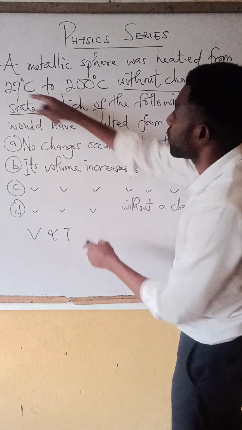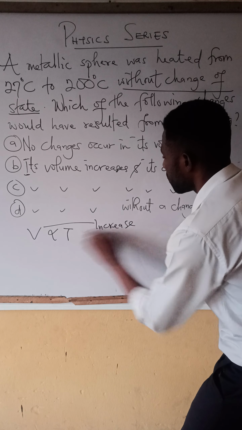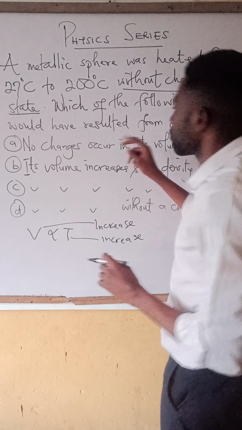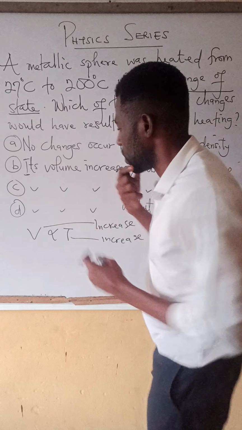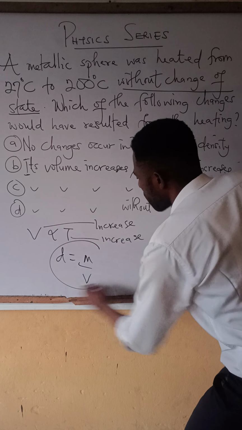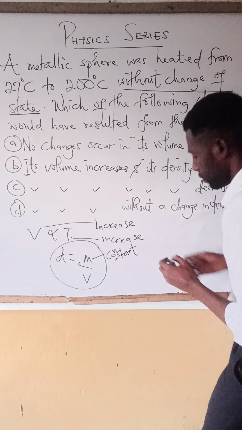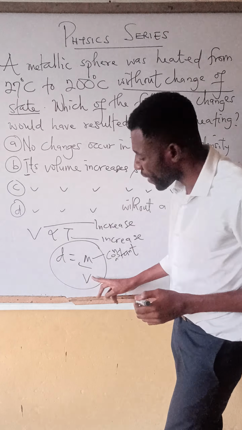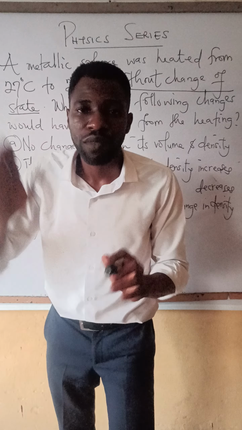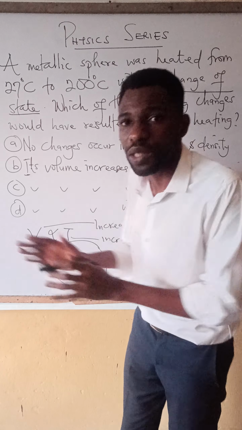So if the temperature increases, first of all, it means that the volume will also increase because there is a direct relationship between volume and temperature. So we agree the volume will increase. What about the density? We know from physics that density is mass over volume. And because mass is constant, mass of a body is constant, it means that density is inversely proportional to volume from this relationship. So it means that if the volume increases, the density will decrease. And if the density increases, the volume will decrease.